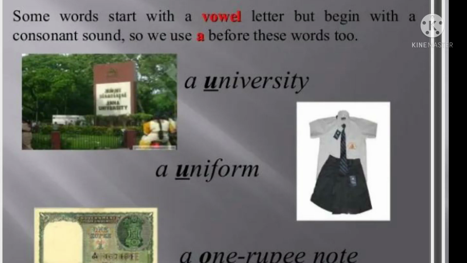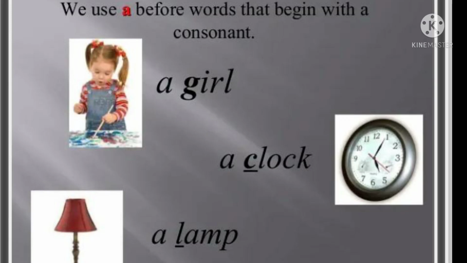And some words start with a vowel letter but begin with a consonant sound, so we use a before those words too. Again, a university, a uniform, a 1 rupee note. Similarly, we use a before words that begin with a consonant. Means a girl, a clock, a lamp. Okay.